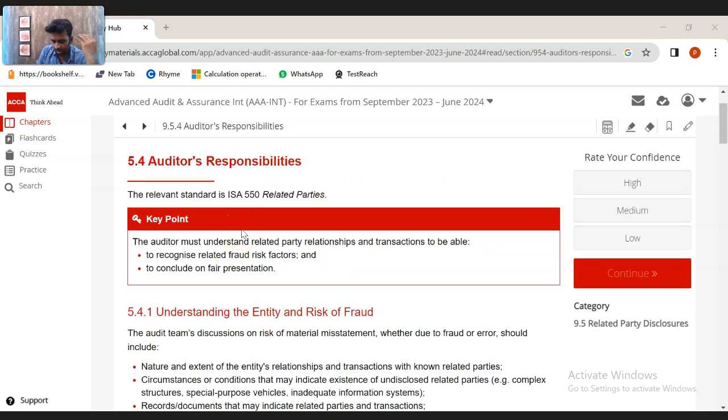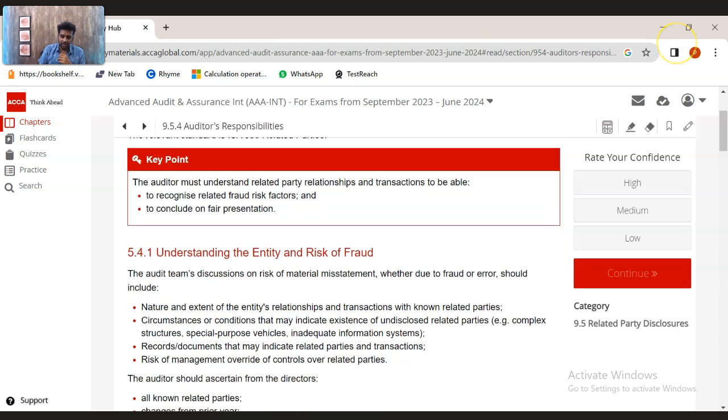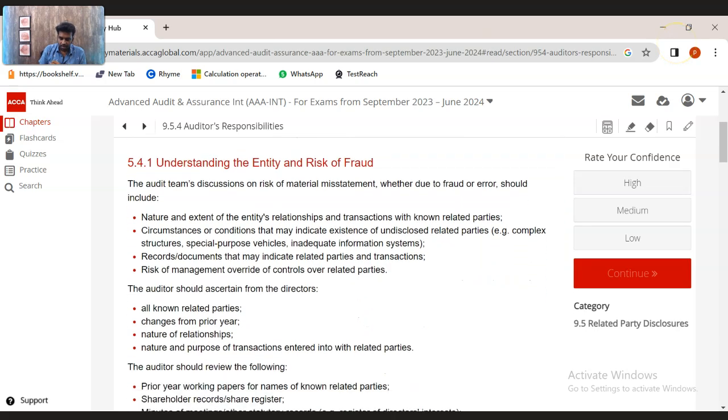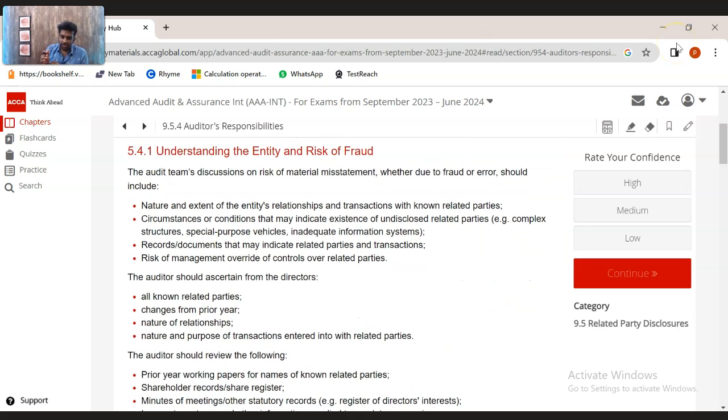So the next is the auditors' responsibilities in relation to related party transactions. Auditors' responsibilities are very clearly mentioned in the standard ISA 550, Related Parties. It is one of the most important standards, and as I told you, the risks related to related party transactions are very severe. Now let's first understand what the risk of related party transactions is.